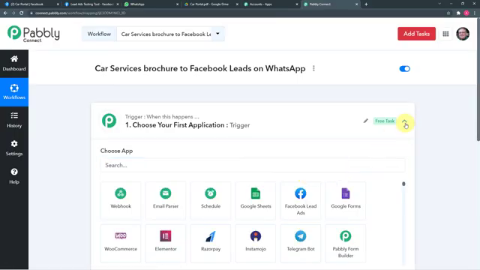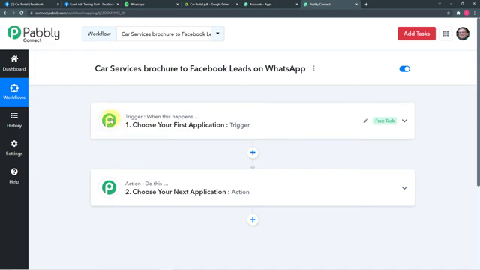And as a workflow get created, you will find these 2 things, the trigger and the action. So guys, Pabbly Connect work on these 2 things. The trigger says when this happens, action says Pabbly Connect, please do this. As in our use case, the trigger would be a new lead generation from Facebook lead ads, and the action would be is to send the car services brochure to the WhatsApp account of our lead, right?